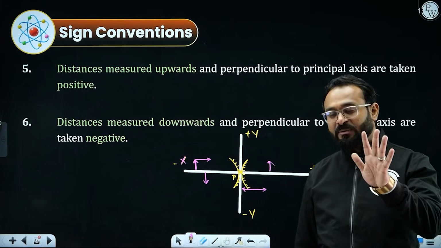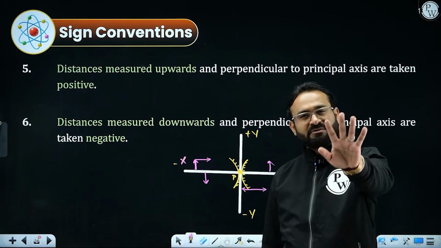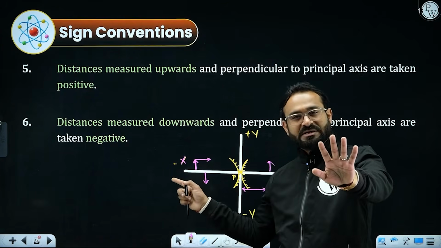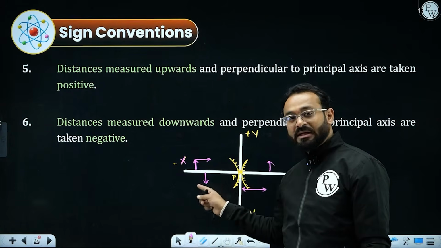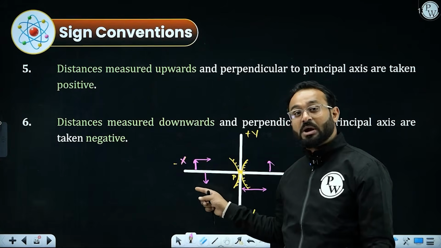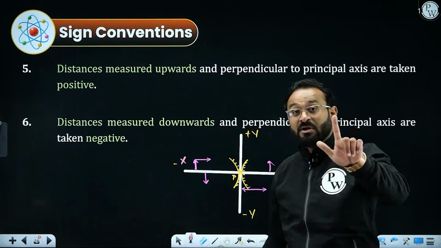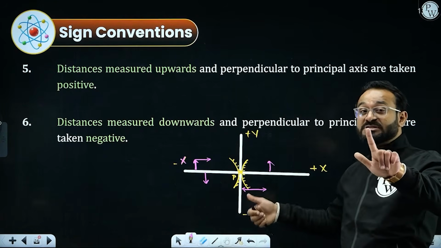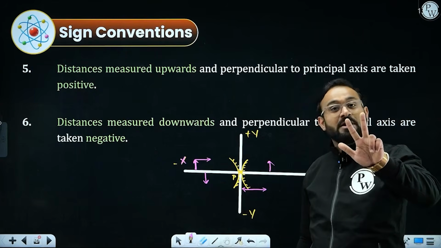So these are the 5 points we need to understand. First of all, the object will always be on the negative side, so the object distance will be negative. Real images form on the left side, so real inverted images will be considered negative. Virtual erect images, which are generally going to be on the right side, will be considered positive.